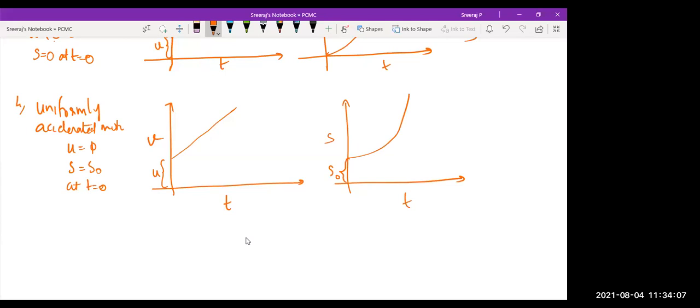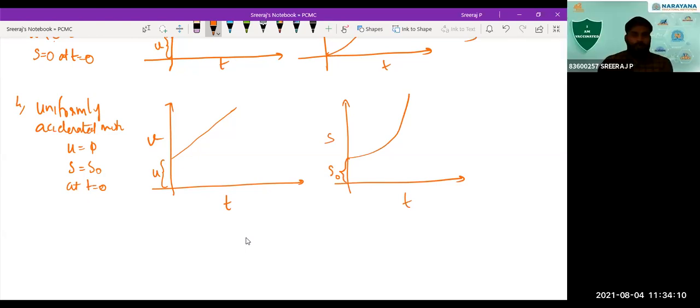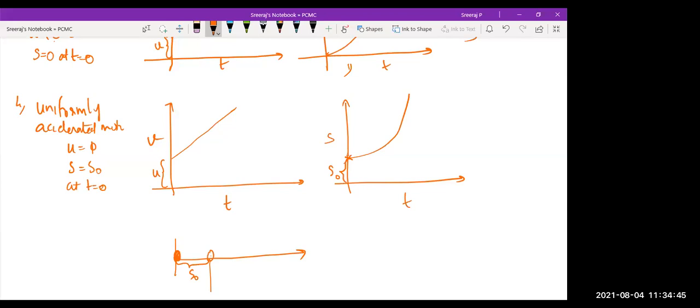Is that clear? Sir, this is the same thing as before. Yes, but the difference from the last case is this: take a car that is starting. We count the time such that the car has started from the origin, so you get this graph. But if you consider that at t equal to 0 the car didn't start from the origin, but from a certain displacement s0, then at t equal to 0 you have to take the displacement at this position. Then you will get the same type of curve.